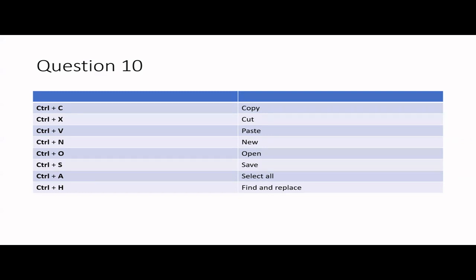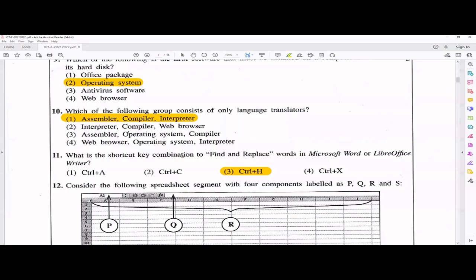So I hope you know the difference between copy-paste and cut-paste, right? In copy-paste, you have another copy in a different place, but in cut-paste, it's like moving from one place to another, right? And Control N is for new. Control O is to open, like if you work in a Word document, save it and close it, and then you want to open it again. Control S is to save, Control A is to select all the content, and Control H is to find and replace. That's what was tested in your MCQ. Next one.